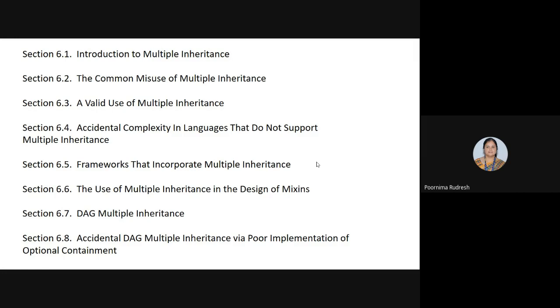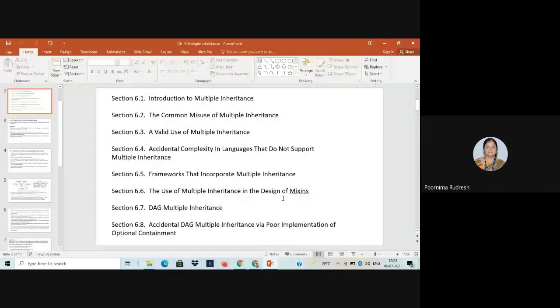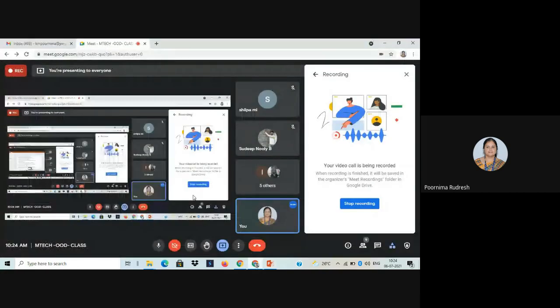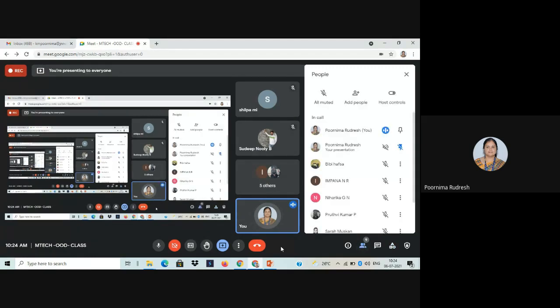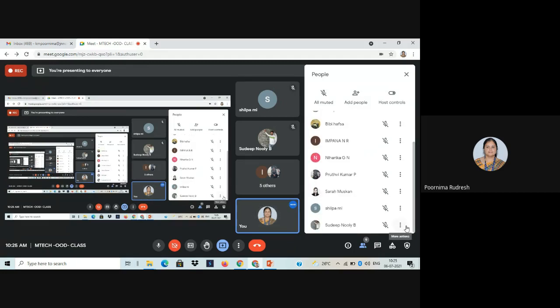So any doubt in today's class? Any doubt in multiple inheritance? No, ma'am. Okay. And you understood the misuse of multiple inheritance, accidental use of multiple inheritance, and the valid use of multiple inheritance. Any doubt in this? No, ma'am. Okay. If no doubt, then I'll conclude my class.